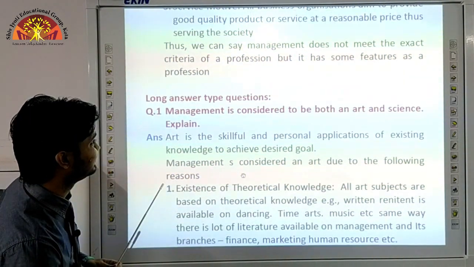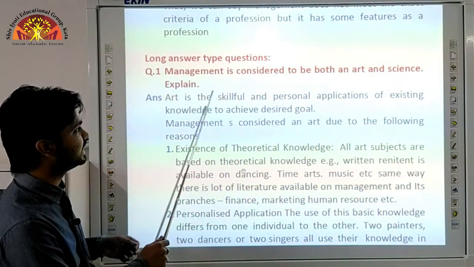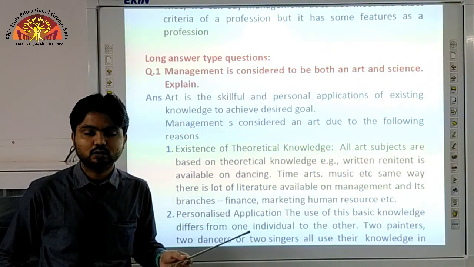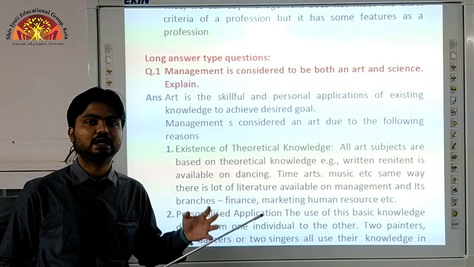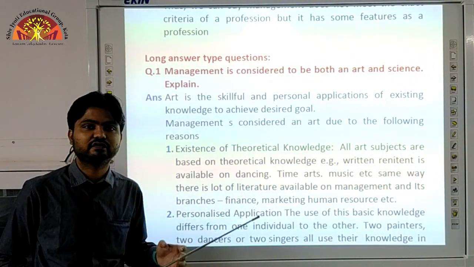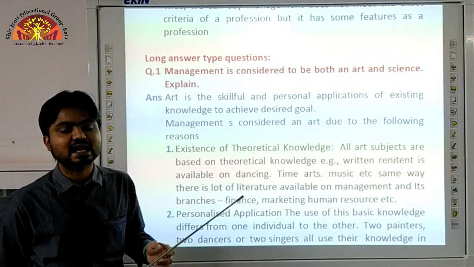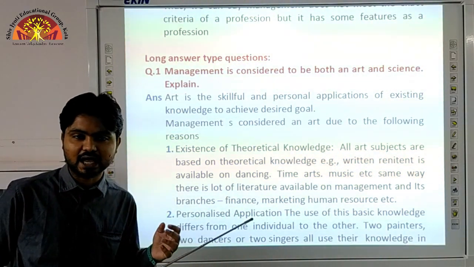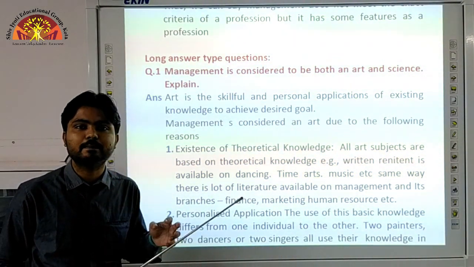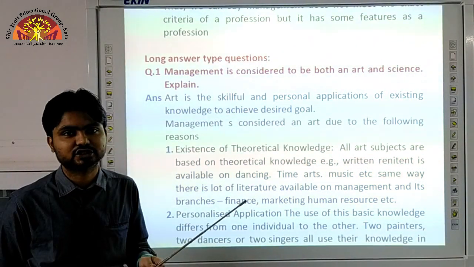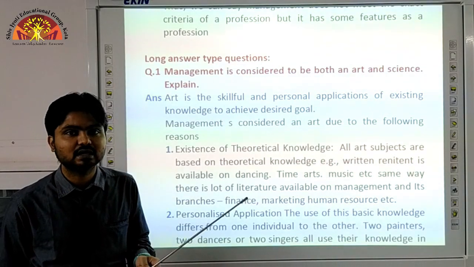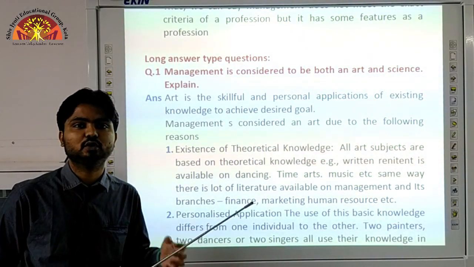Okay. The next important question is, why is management considered both art and science? Explain. As we know, management is directly comparable with an art because it is a process. If we talk about different managers in the organizations, each and every manager has his own efficiency, his own way of managing things. We cannot compare two managers in the organizations. Maybe the working methods of both the managers may be different, but the objective of both the managers is one and the same.